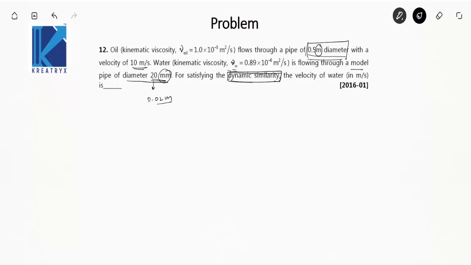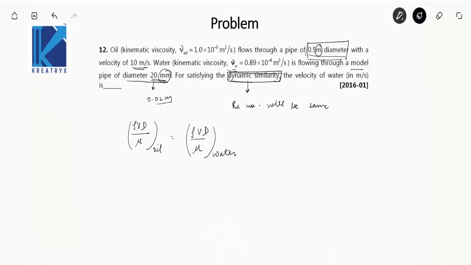So what happens for dynamic similarity in flow through pipes? Reynolds number of the flows are equal. This is the basic concept. So this gives us that Reynolds number will be same. What is Reynolds number? Rho Vd by mu, where mu is dynamic viscosity, for oil will be equal to rho Vd by mu, dynamic viscosity mu, for water.